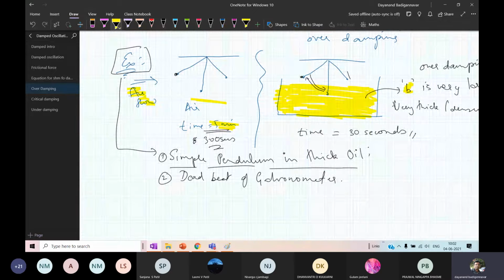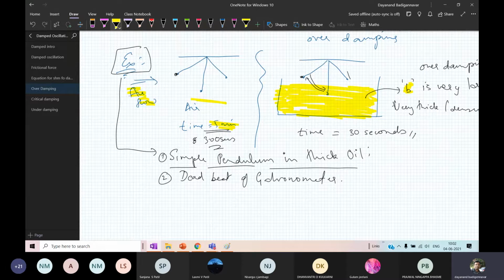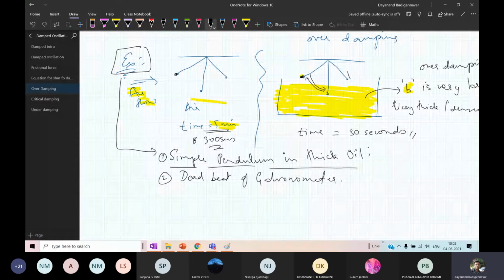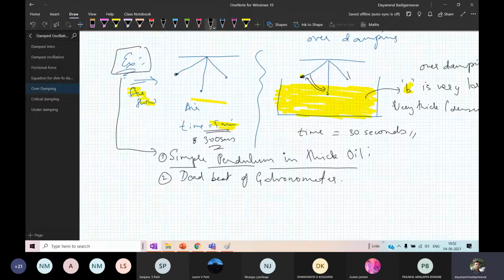Because it is denser. When the bob of an SHM is moving in the liquid, it is facing a lot of friction. Therefore, it is going to die off very quickly. Therefore, this type of oscillation we call over damping. Look at it. It is only oscillating for 30 seconds. Here it is oscillating for 300 seconds.